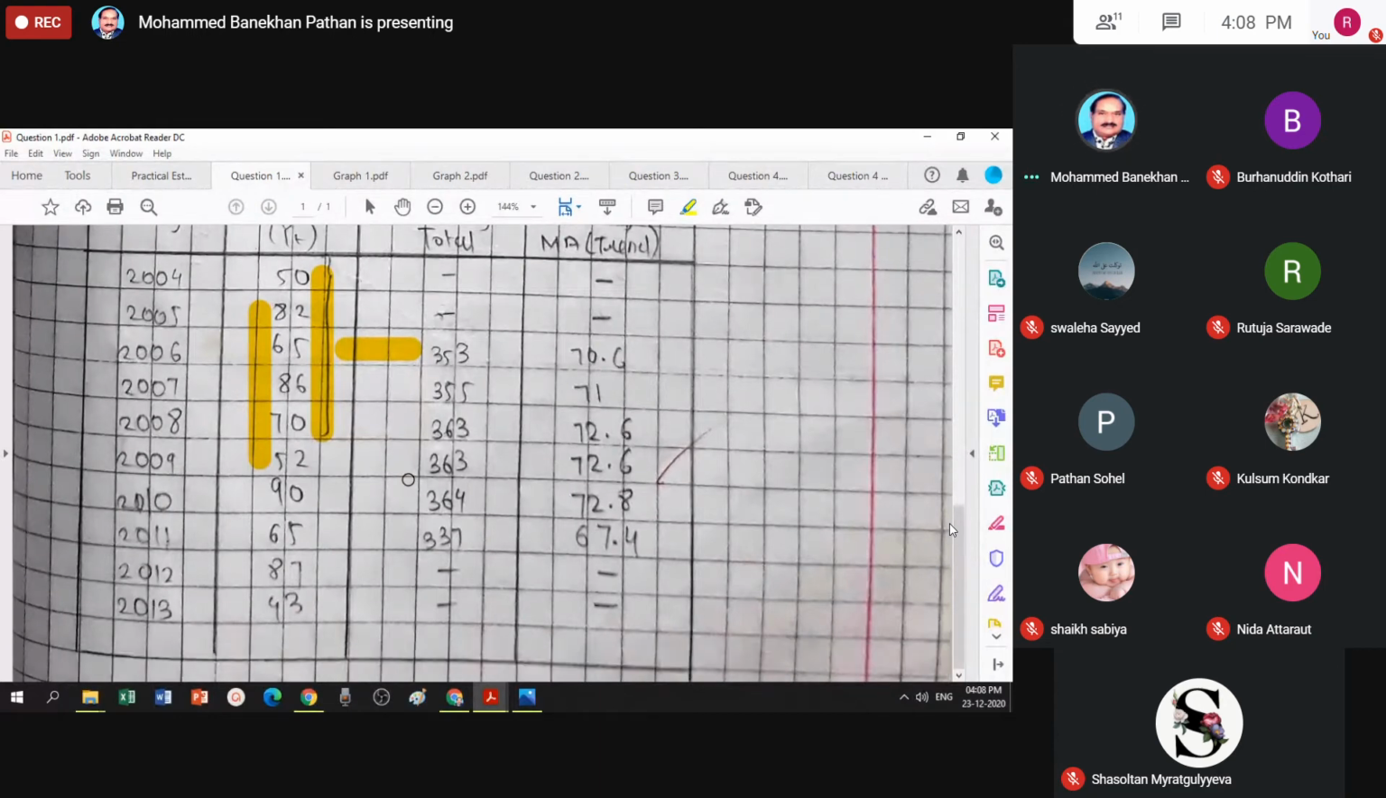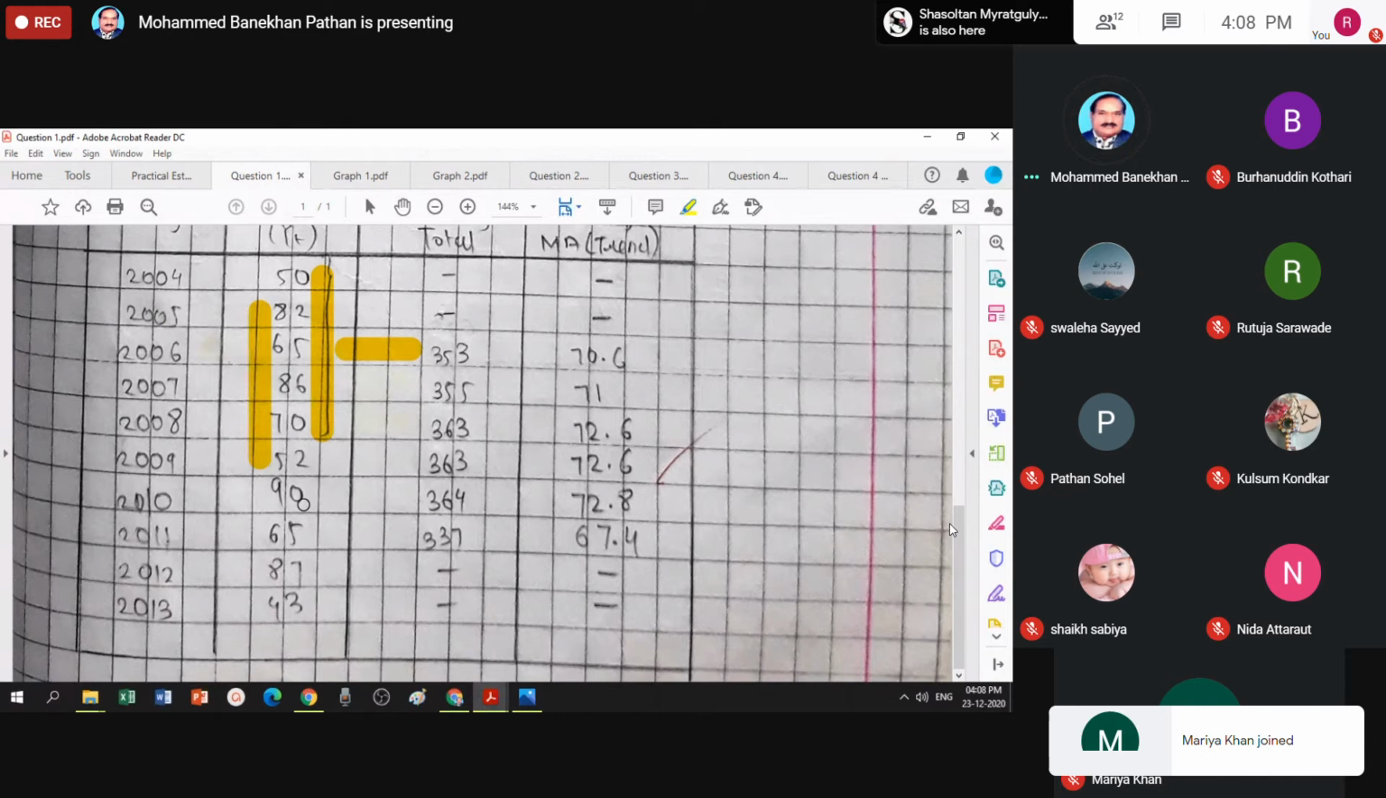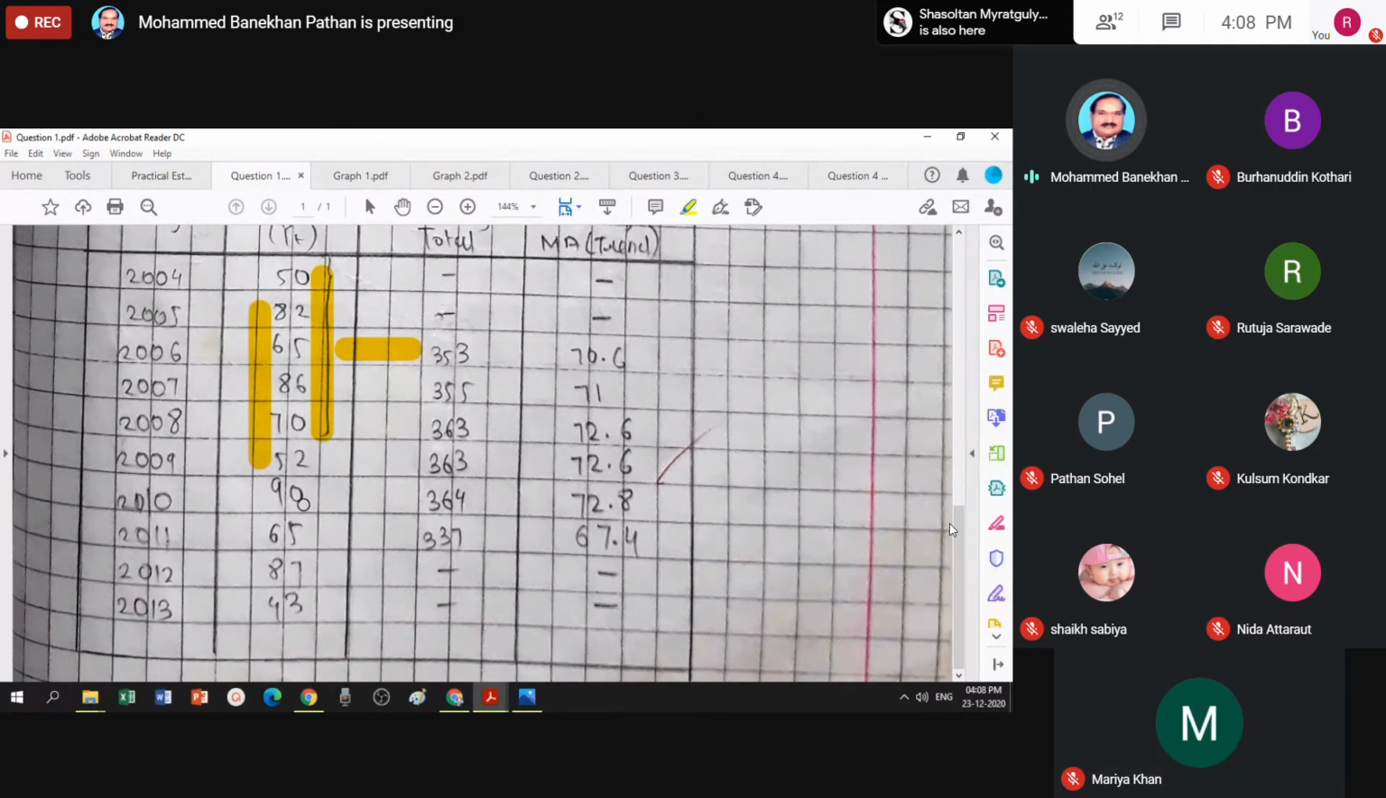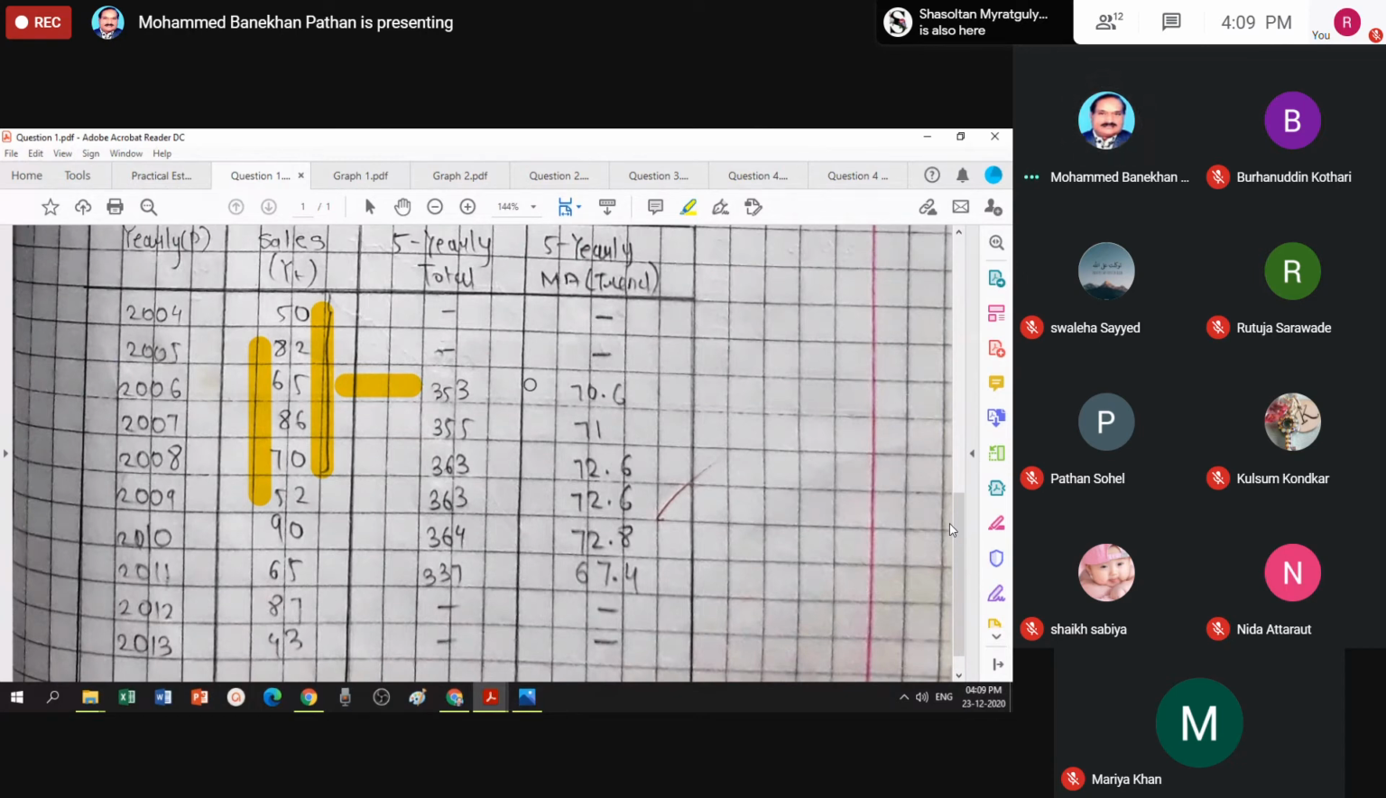The procedure continues. Now 82 will be dropped and you will start from 65 till 90. That is why the method is called moving average. You are moving forward by including the coming value and by eliminating the first value of the group. The process continues till I can make a group of 5 values as per the given period. If it is 3, continue till you get a group of 3.